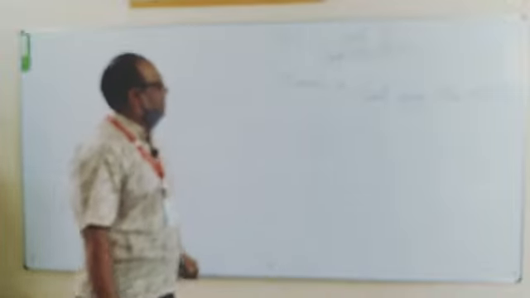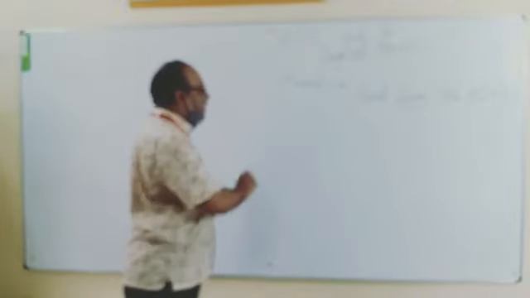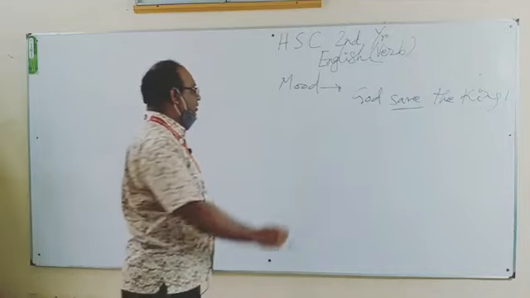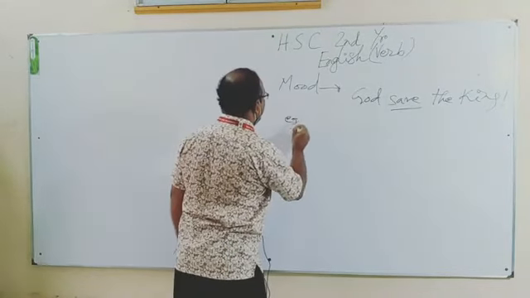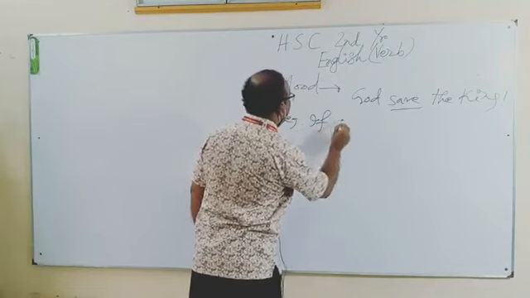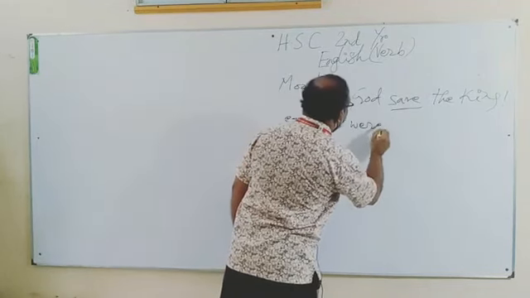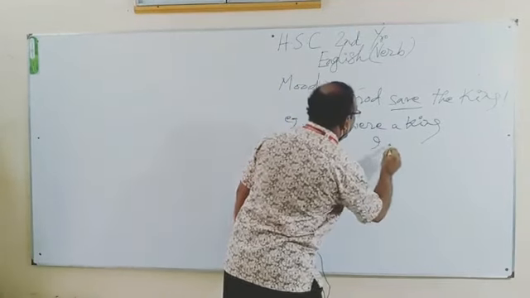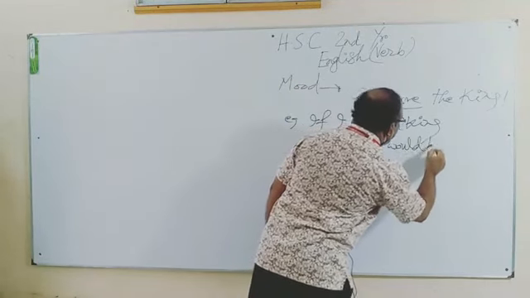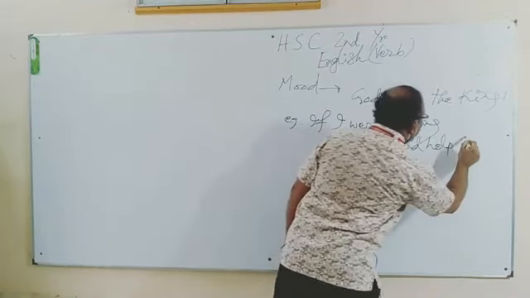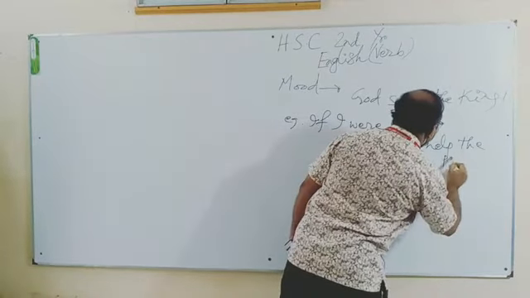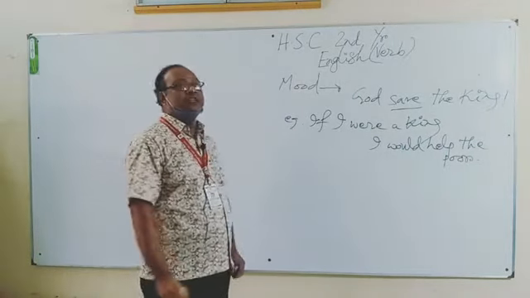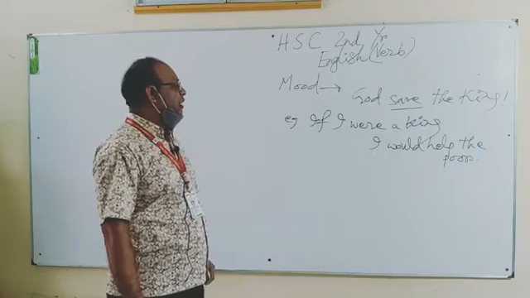And in some other cases, we use different grammatical expression for the subjunctive mood. As for example, so this is another example of subjunctive mood. If I were a king, I would help the poor.